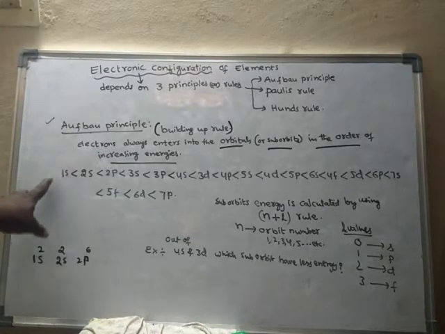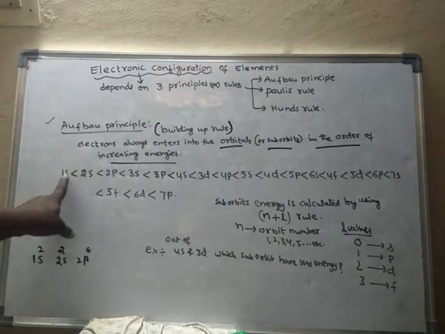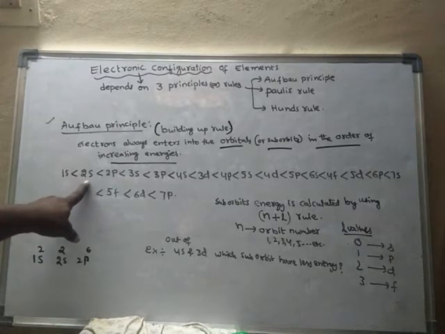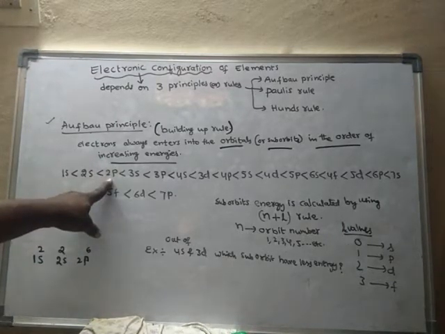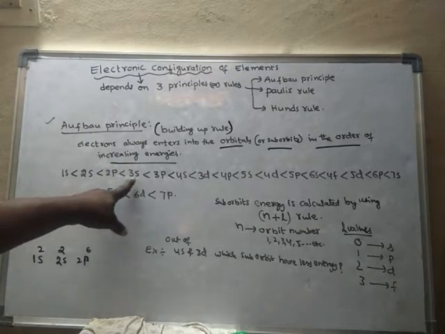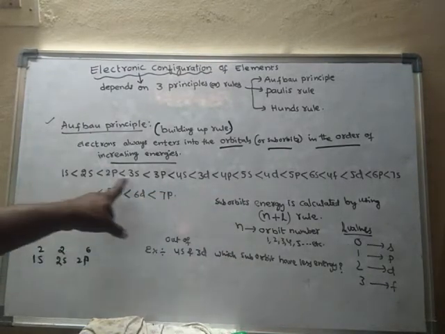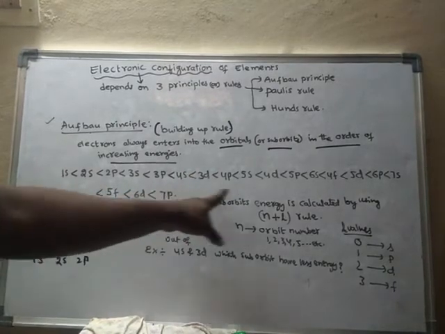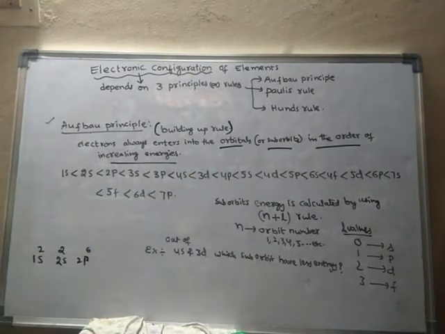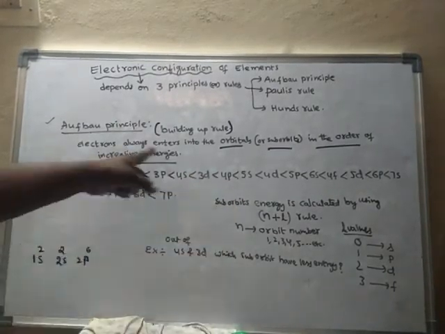After filling the lowest energy suborbit, then only the electrons will enter into its higher energy suborbit, and after filling up this one only, the next electrons will enter into this one. So like this, the electrons will always enter into the orbits or suborbits in the order of increasing energies.